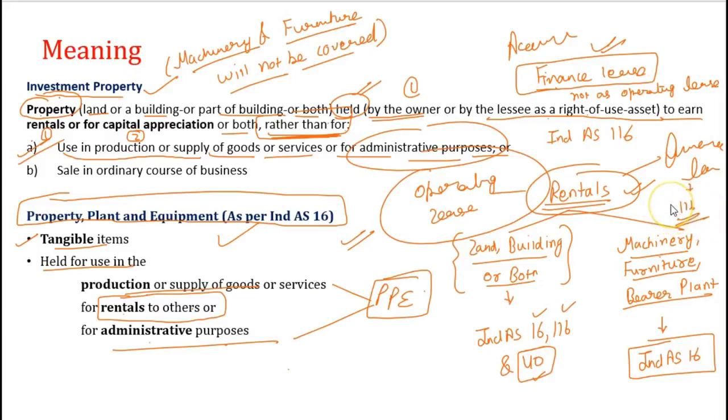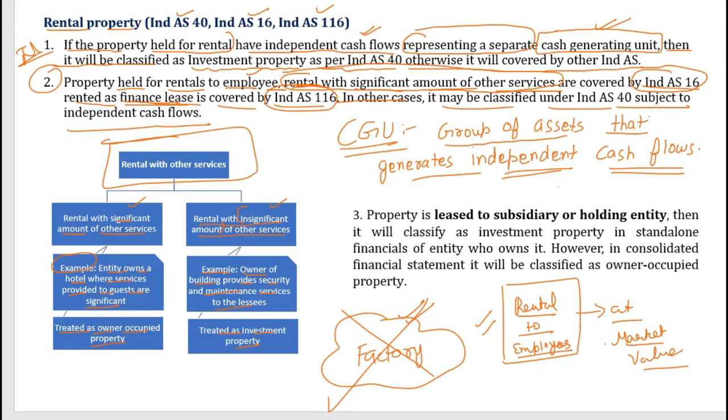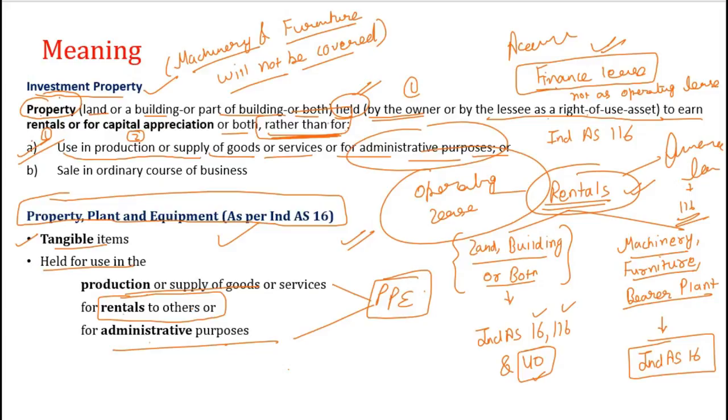Okay, sure. So this is the main point that you need to understand, and that for the purpose of investment property, the purpose must be to earn the rental or capital appreciation. Okay, if the purpose is to use it in the production or supply of goods or services or administrative purposes, it will be classified as PPE. Okay, so these are the most important slides of IND AS 40. Kindly look at these very carefully. You may get the question from this slide.